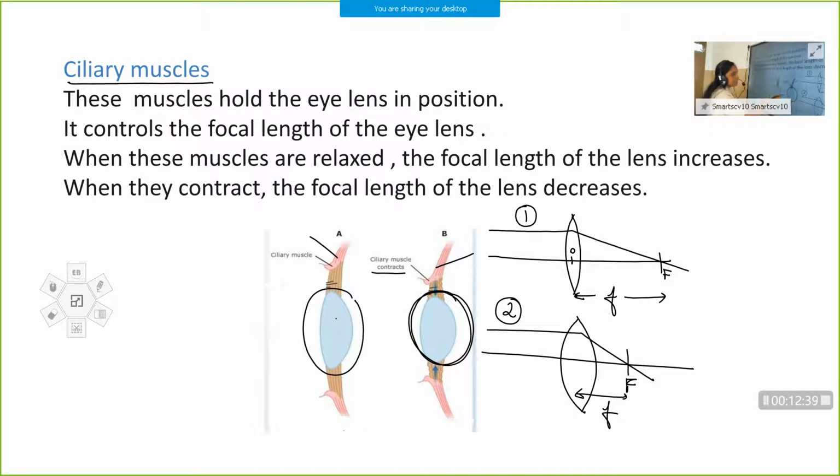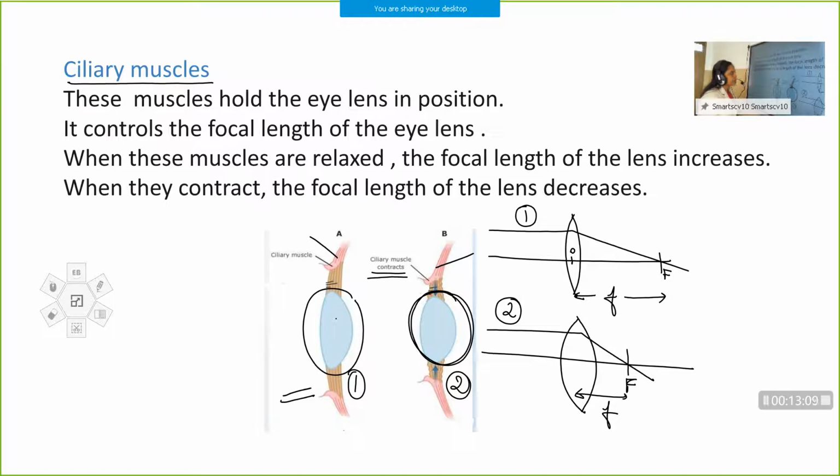Here the lens is thin. When you compare the two pictures, in the first one the lens is thin and in the second case the lens is thick. So when the ciliary muscles contract, the lens becomes thick. Similarly, when the ciliary muscles relax, the lens becomes thin. So in order to view both far away and nearby objects, the eye lens has to change its focal length.